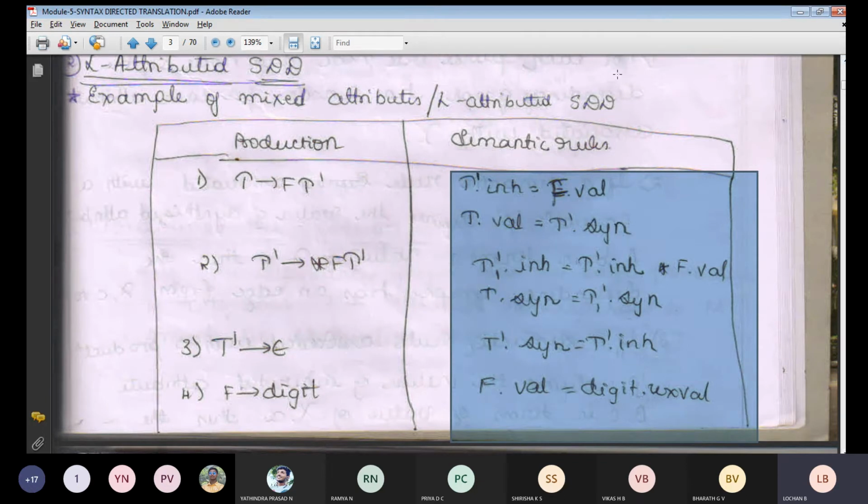Next is nothing but a digit. Wherever the digit arises, we will be getting the syntax F.val, which is nothing but your value, equal to digit.lexval. Lexval means we will be concentrating on the values.